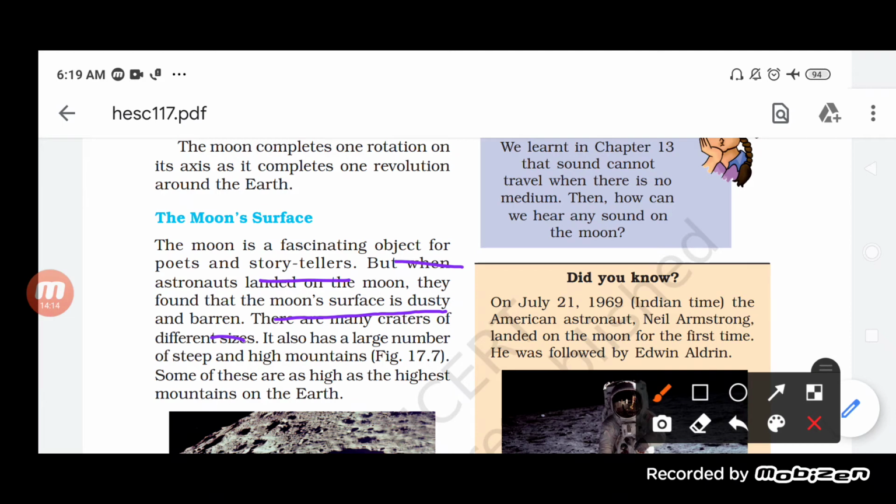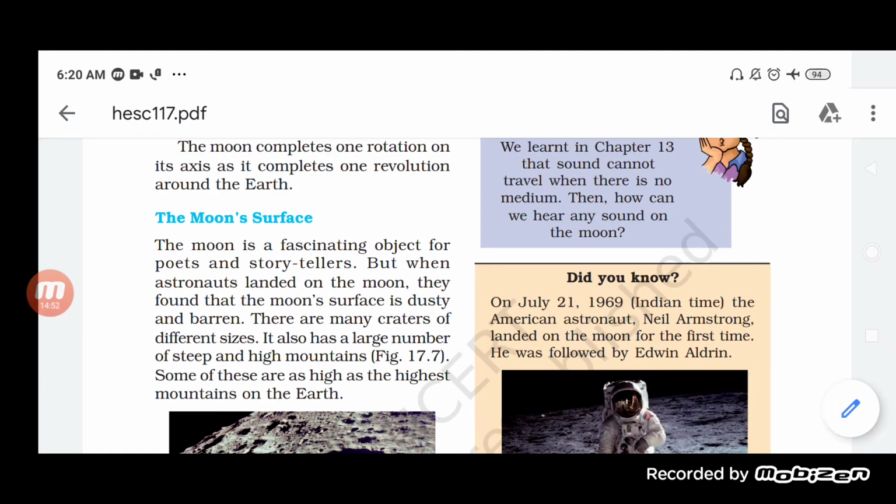Not only this, there were many craters of different sizes, formed by the collision of meteorites on the surface. The moon also has a large number of steep and high mountains. So when the astronauts landed on the moon surface, they found that it is dusty and barren, and a lot of craters are found, which are formed as it is written here. Craters are nothing, student. I'll show you what a crater is.